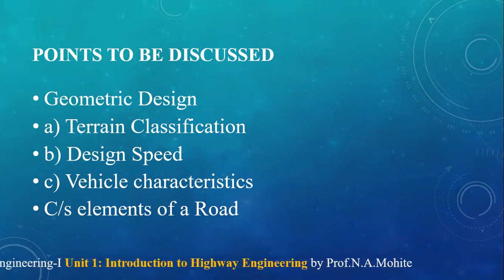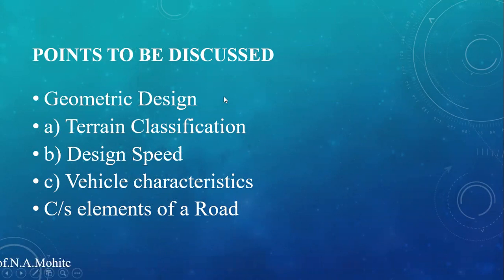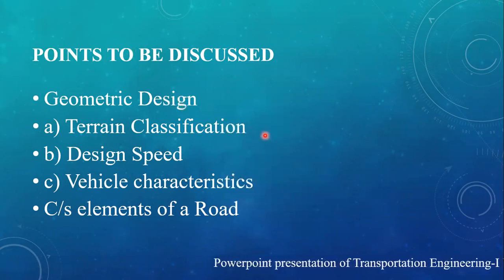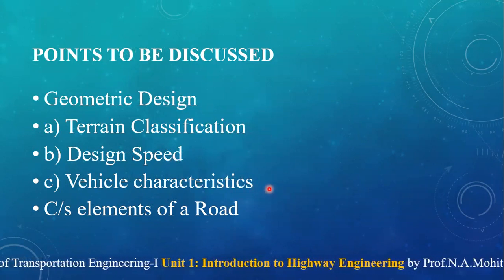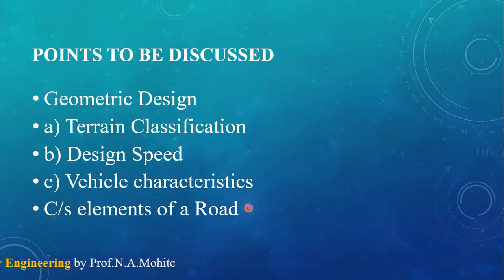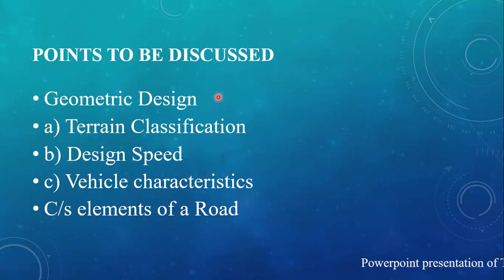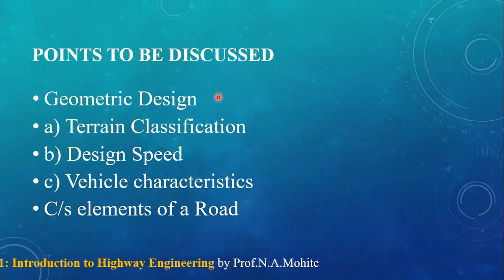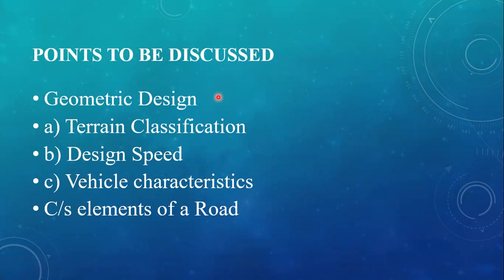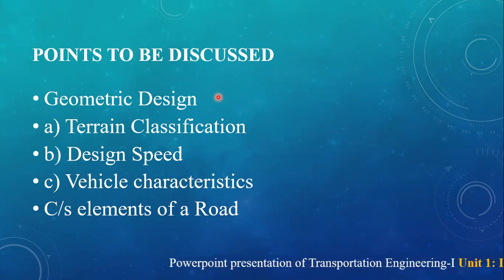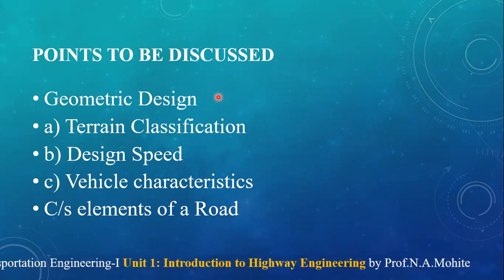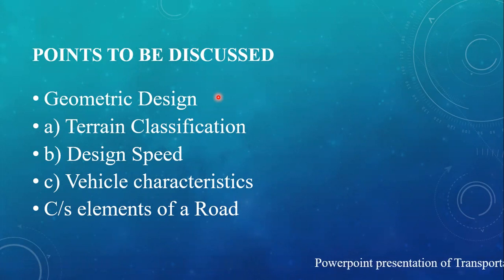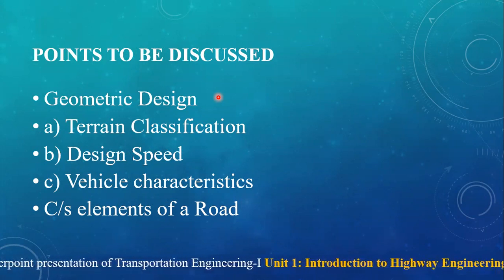In today's session, we are going to discuss these points: geometric design, terrain classification, design speed, vehicle characteristics, and cross-section elements of a road. Till now we have gone through the various points required for the study: highway alignment, the considerations or factors that control good highway alignment, and the classification of highways.